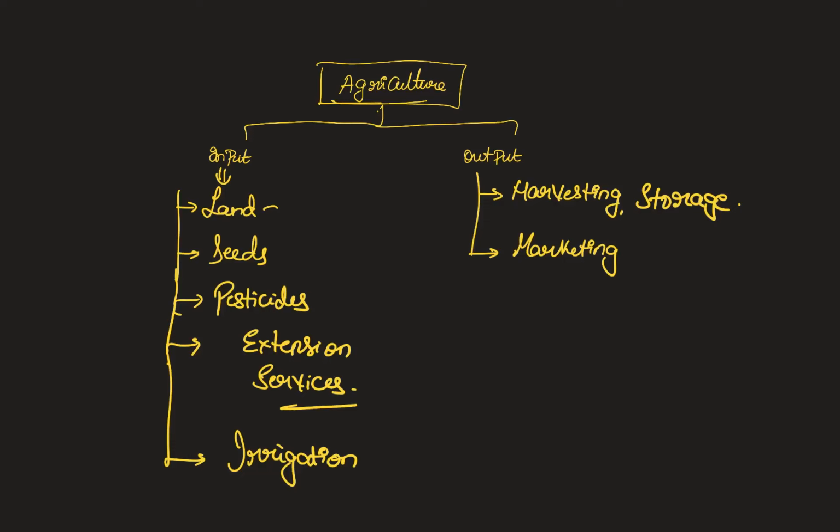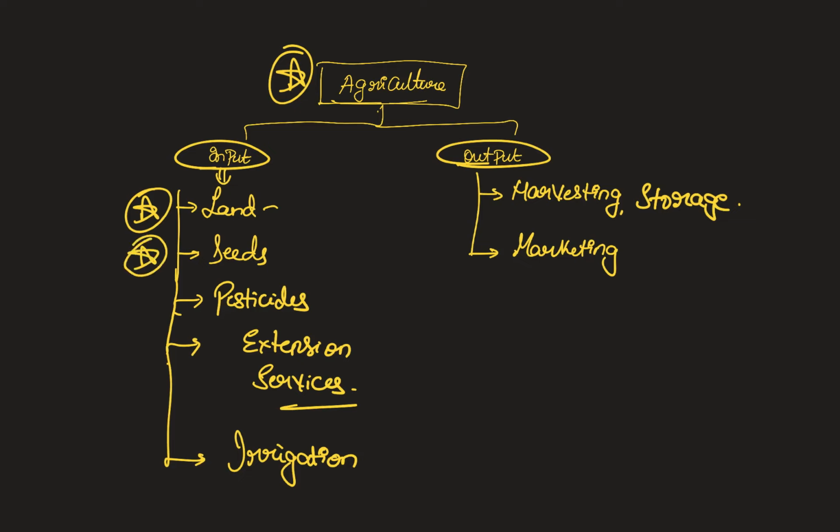What kind of questions are asked in UPSC prelims as far as agriculture is concerned? If you basically categorize them into two different categories, you have the input side and the output side. So, on the input side, a lot of questions can be asked on the land management techniques, how seeds and the legislations associated with seeds are there, and what kind of technologies are evolving in this, what kind of pesticides are used, because a lot of talk is going on about the sustainable agricultural practices.